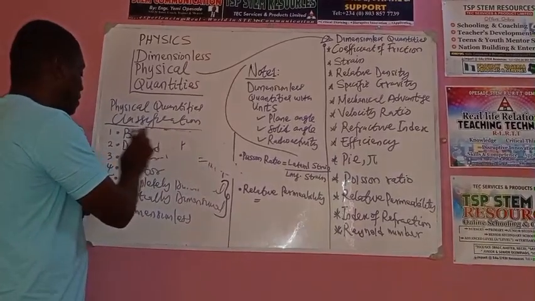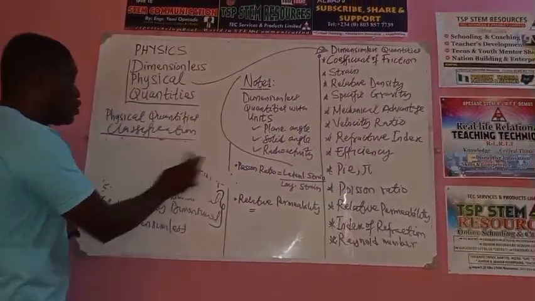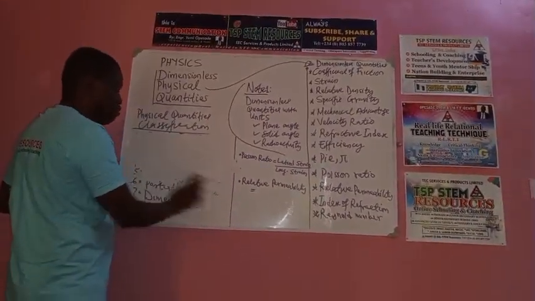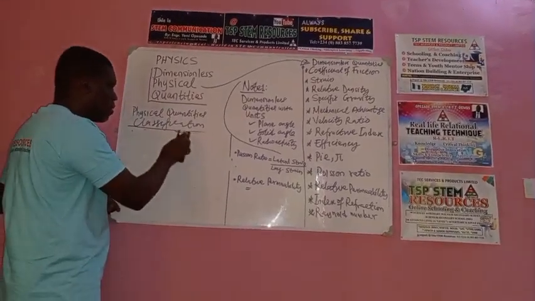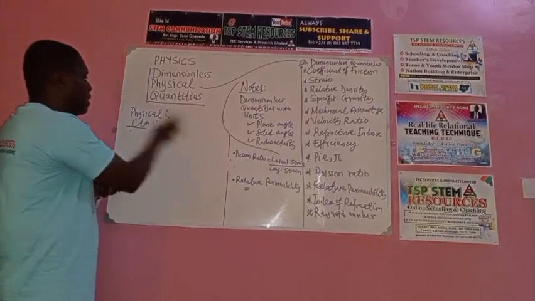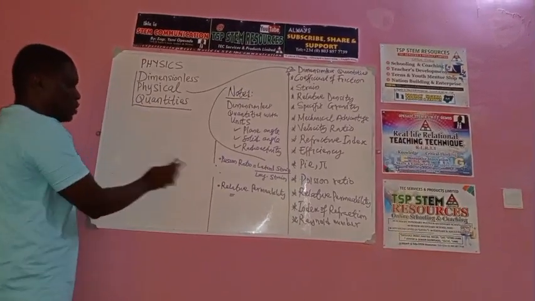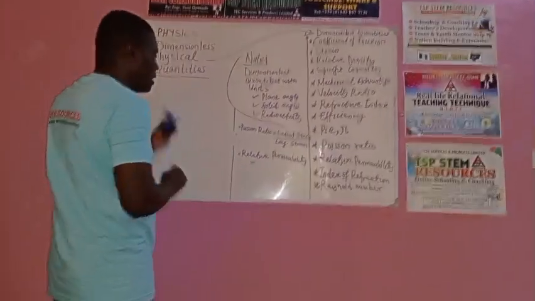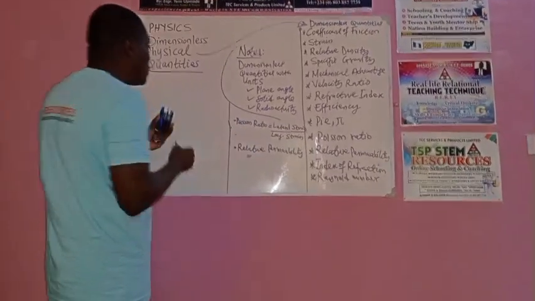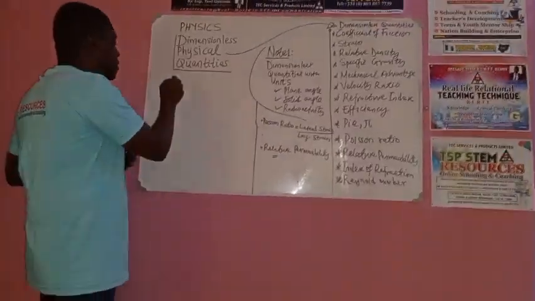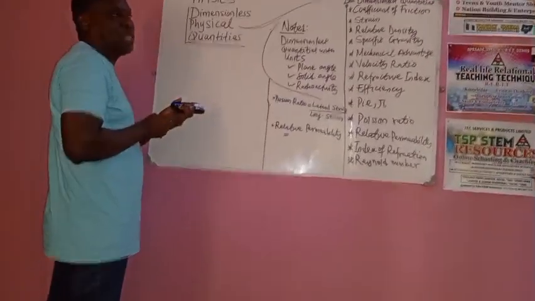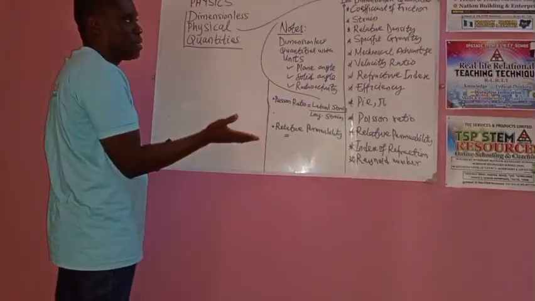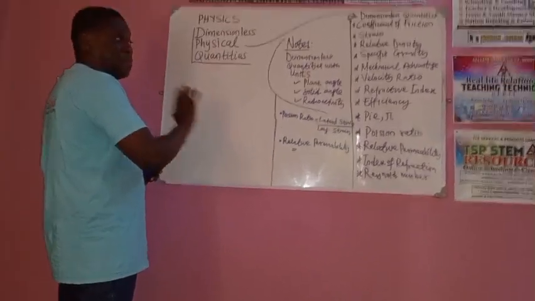We make that classification so that it will be very, very clear for everyone to see and understand. So I clean this up. I don't need this again so that it doesn't interrupt with what we really want to discuss today. Now again, what do we say when a quantity is dimensionless? Now there are some quantities that are dimensionless but they have units.